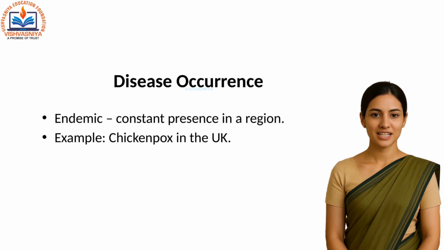Let us now discuss how diseases occur in populations. Endemic, a disease that is constantly present in a region. For example, chickenpox in the UK. Epidemic, a sudden rise in disease cases in a particular area. For example, the Ebola outbreak in Africa. Pandemic, a disease that spreads globally. The best example is COVID-19.